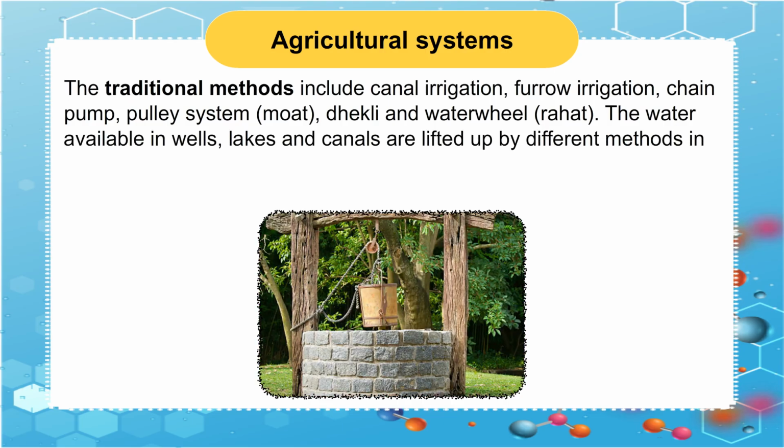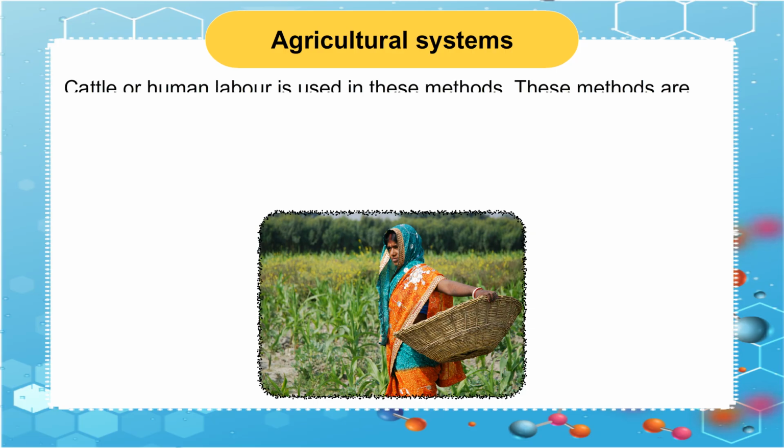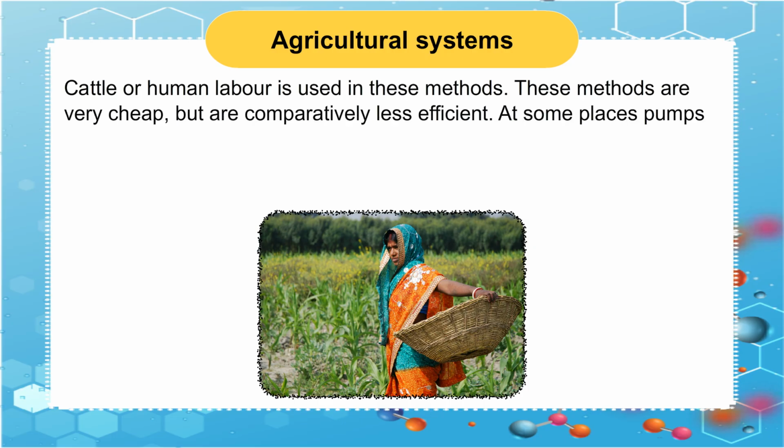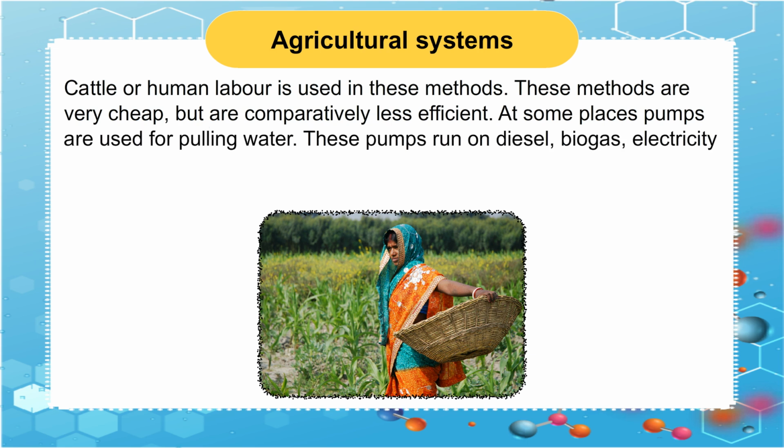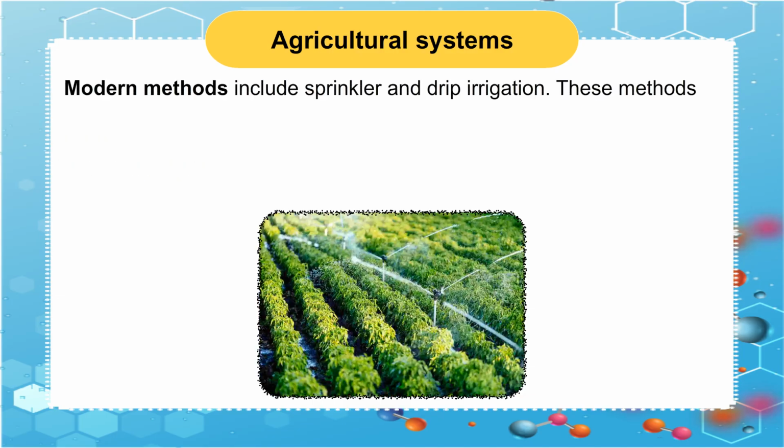The water available in wells, lakes and canals is lifted up by different methods in different regions. For taking it to the field, cattle or human labor is used in these methods. These methods are very cheap but are comparatively less efficient. At some places, pumps are used for pulling water. These pumps run on diesel, biogas, electricity and solar energy.